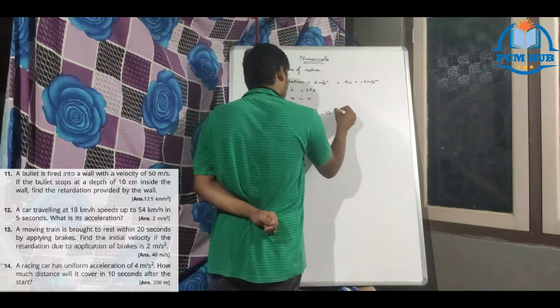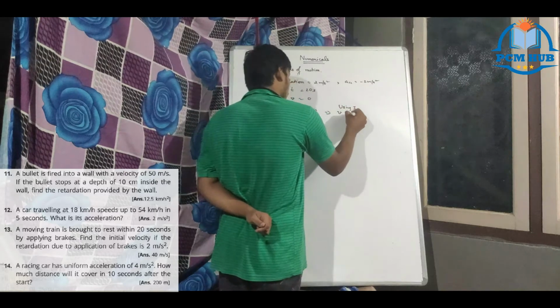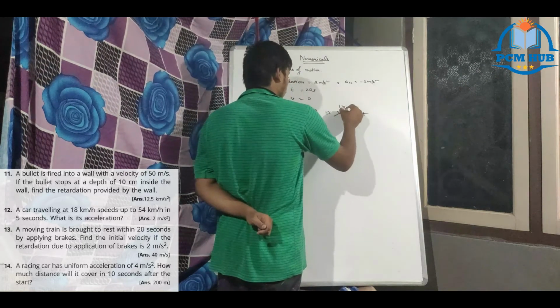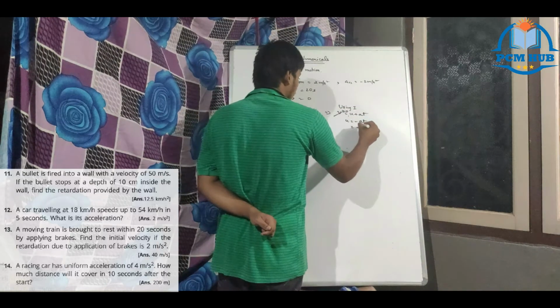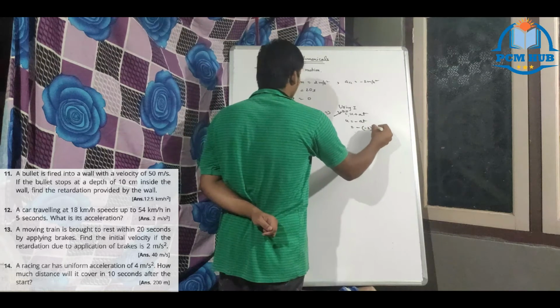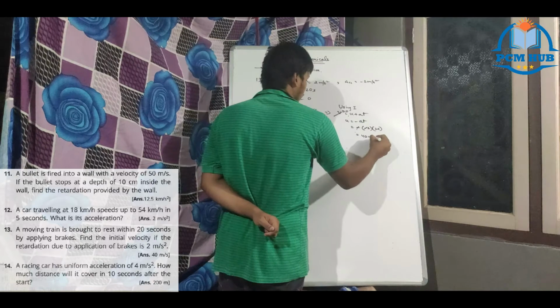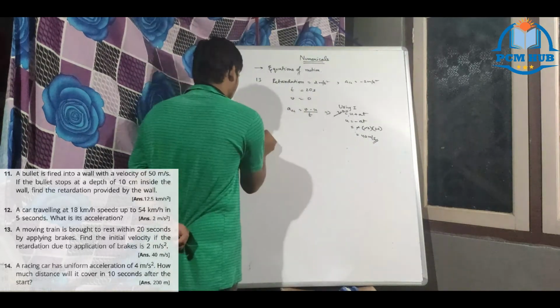V equal to U plus AT. U we have to find out. V is 0, so U equal to minus AT. A is minus 2 into T is 20 seconds. So 40 meter per second is the initial velocity of the train.